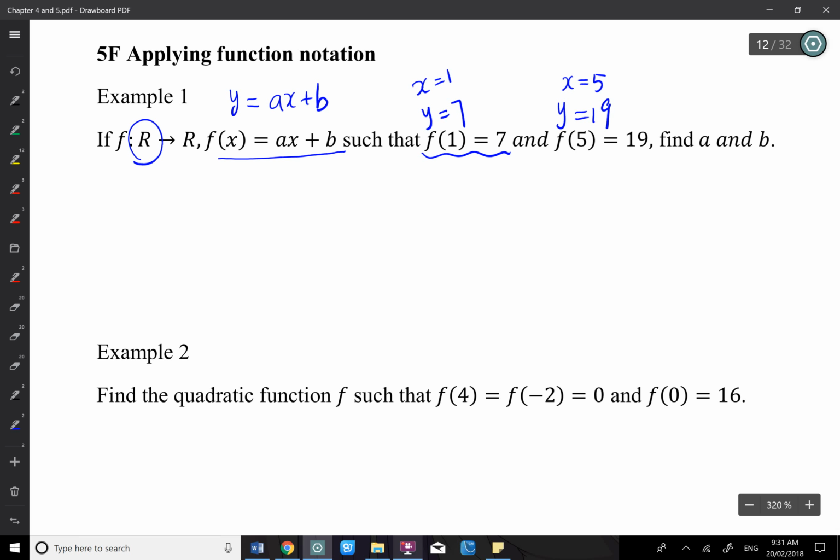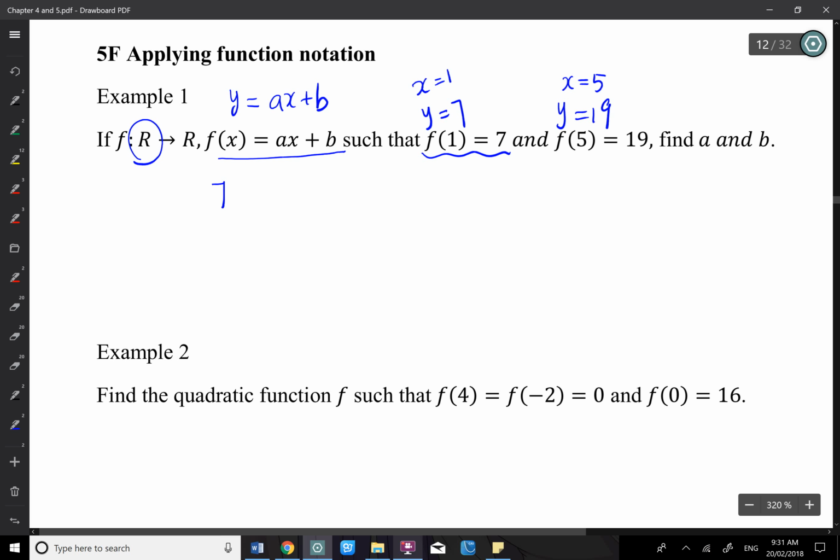So then the question will go back to what you have learned before. That's the year 9 course. We're trying to substitute values in, we're trying to solve them simultaneously, and we find the values for a and b. So for this one, we can do 7 equals a plus b, and 19 equals 5a plus b. So they are simultaneous equations.